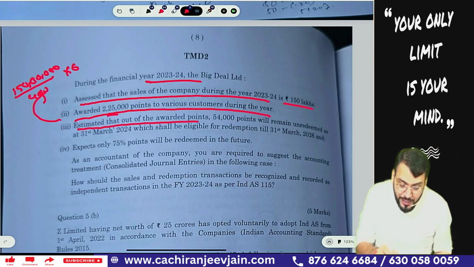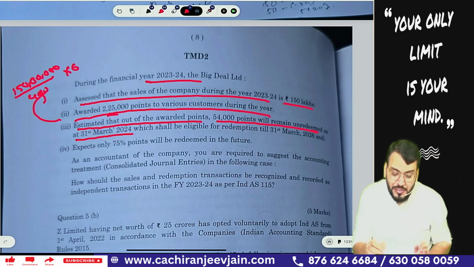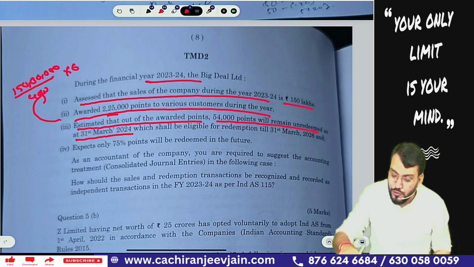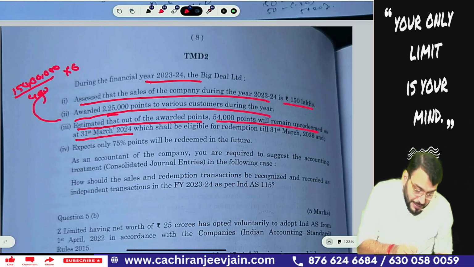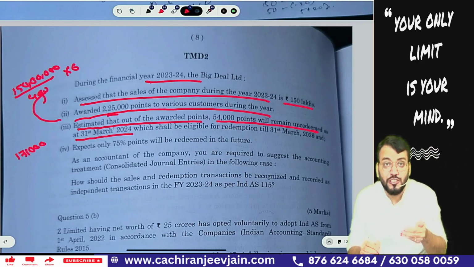Estimated out of awarded points, 54,000 points will remain unredeemed at 31st March 2024. Means out of 2,25,000 minus 54,000, how much is redeemed? So 1,71,000 points are redeemed in the current year, and 54,000 is not yet redeemed. So that will be redeemed in the next 2 years.